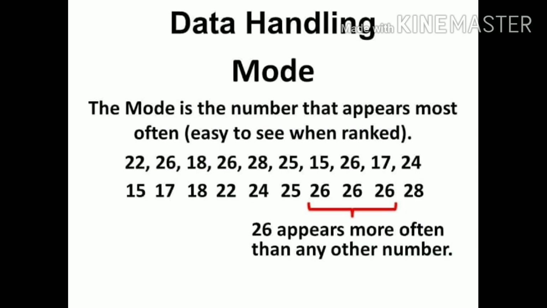Okay. Then comes the next term, that is mode. The mode is the number that appears most often. That means in a given data, the data value which comes the maximum number of times is called the mode of the data. And here in the given example, look here, the data value 26 has come the maximum number of times, that is 3 times. That's why here 26 is the mode.